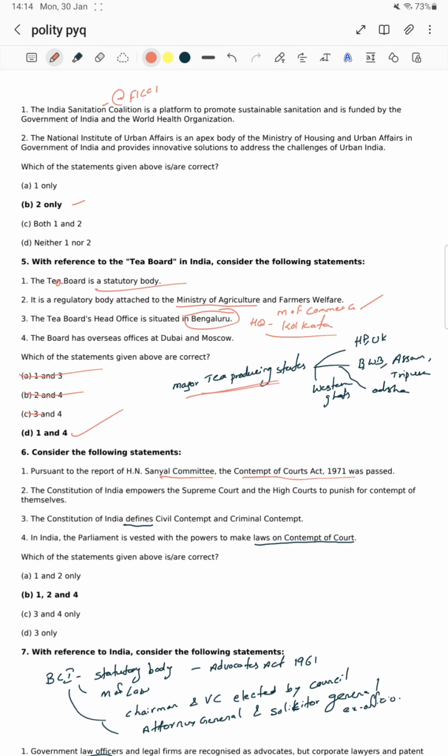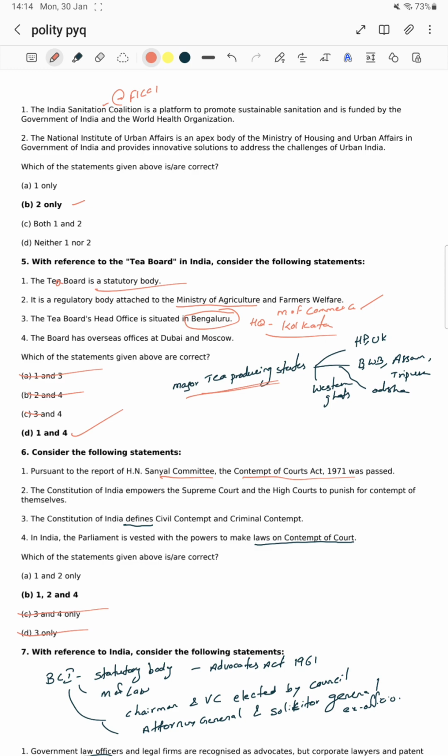The Constitution of India empowers the Supreme Court and the High Court to punish for contempt of court themselves. We know that the SC and the HC can punish for contempt of court, and these powers are directly given by the Constitution. Okay, statement 2 is absolutely going to be right. If 2 is right, you can eliminate C and D absolutely, and you should see whether it is A or B.